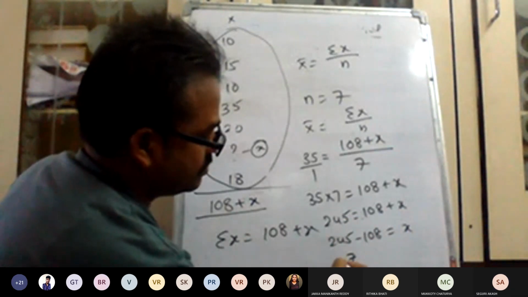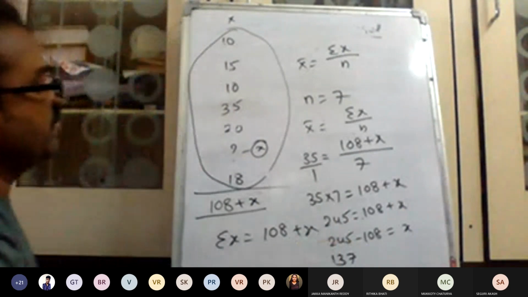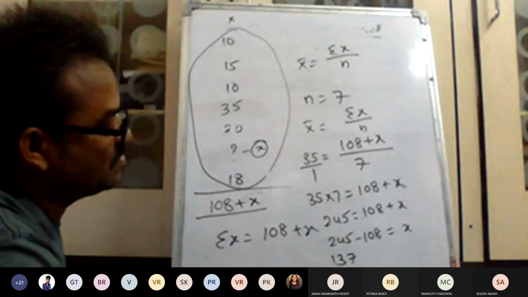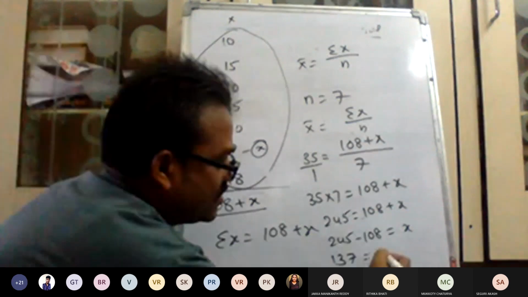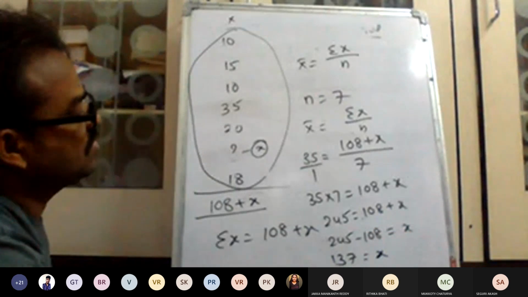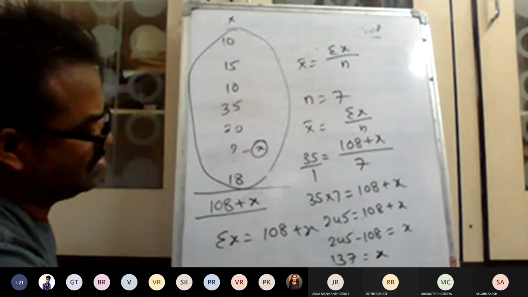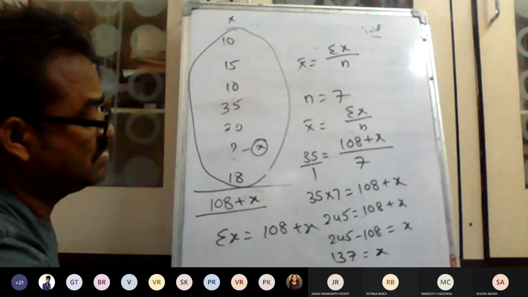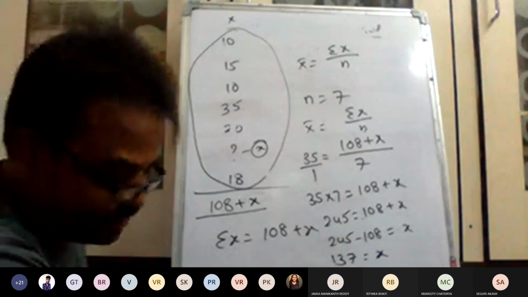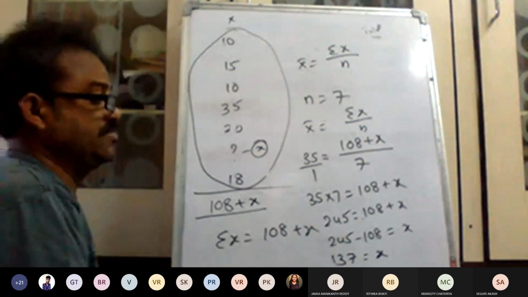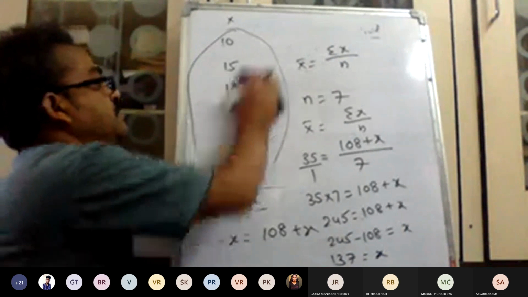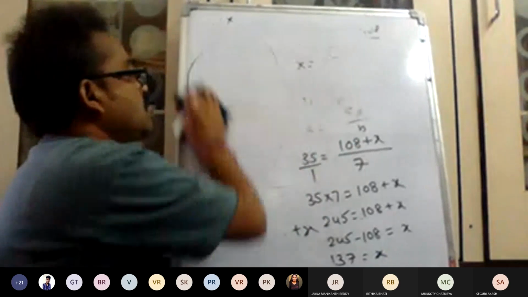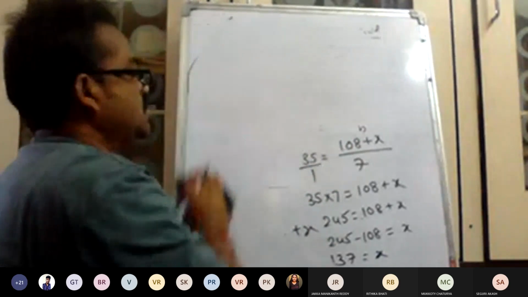137. Oh, a big value has come. 137 is equal to x. This is the one method. Okay? Now, one more. With this, I close arithmetic mean.